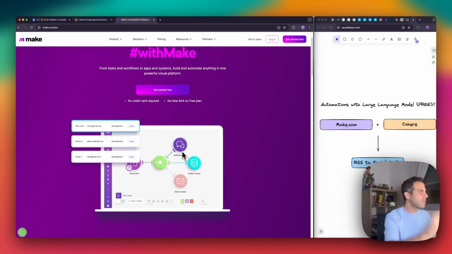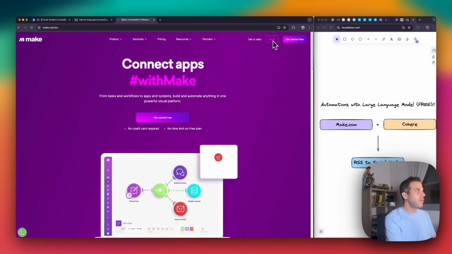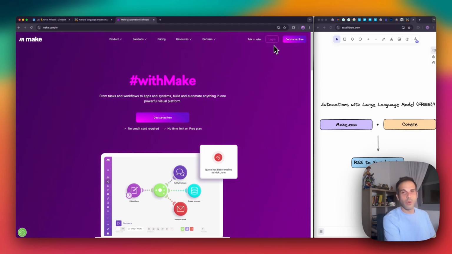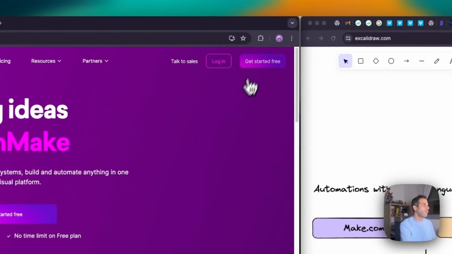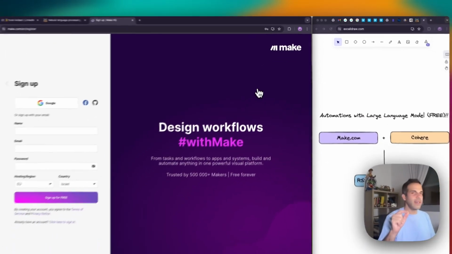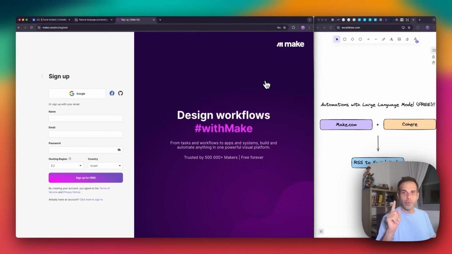So let's just log in. Up here on the right-hand side, we can click either on login if you already have an account, but if you don't have an account, you can just click get started for free, and you do have 1,000 operations per month for free. An operation is just as simple as running one circle. So if you have 1,000 circles in your workflow, or the professional word would be scenario, then it'll cost you the 1,000 credits you have per month. So just sign up with your Google account or Facebook or your email.